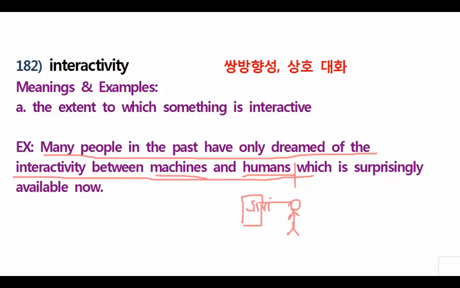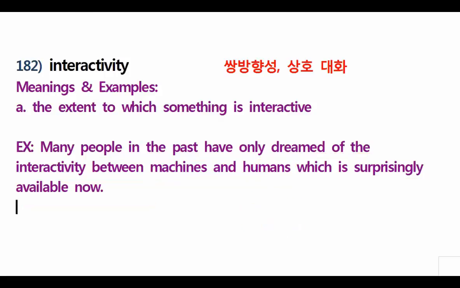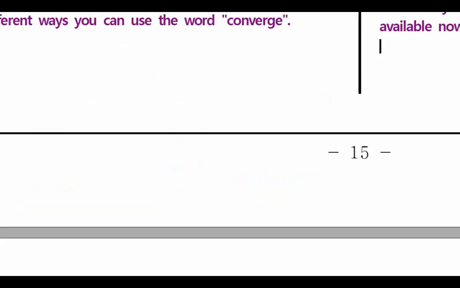So he could say, Siri, what's my schedule today? Siri said, oh, you don't have anything. You can sleep all day today. Wow, I would love that. Got it? Now, but this is already surprisingly available now. Don't you think so? That is called interactivity. Got it? Now, let's go to the next one.